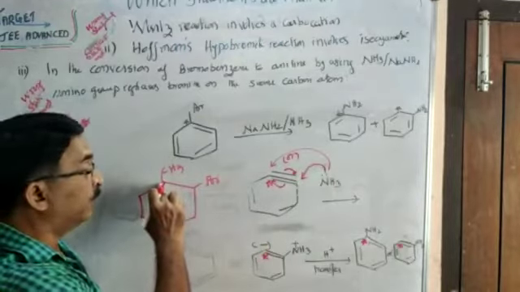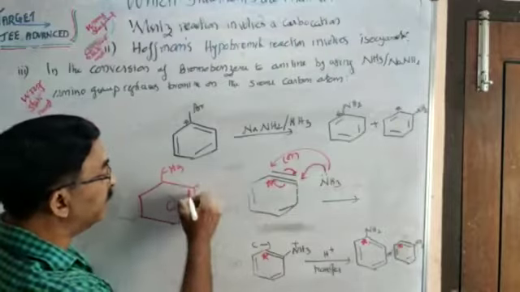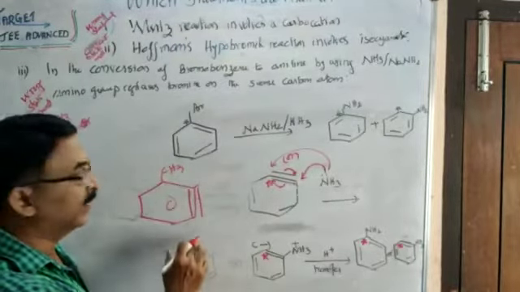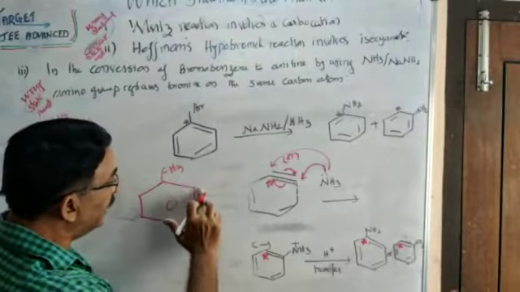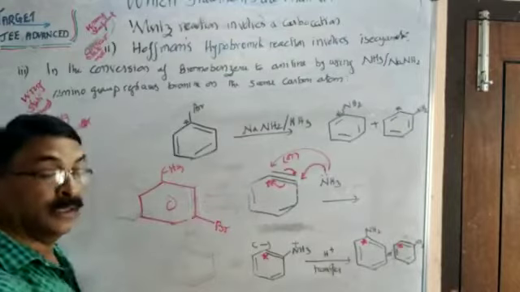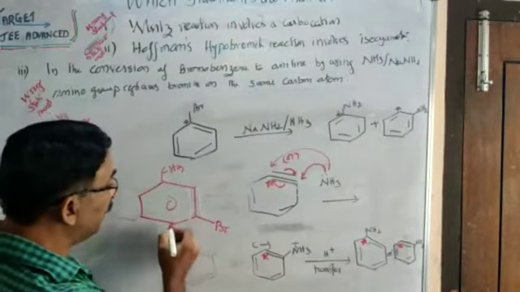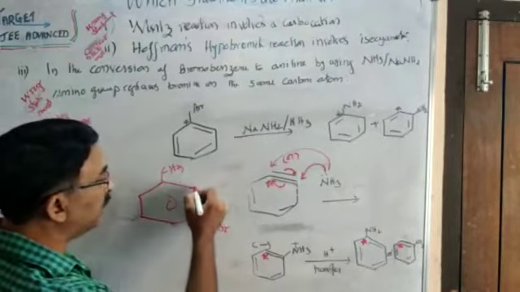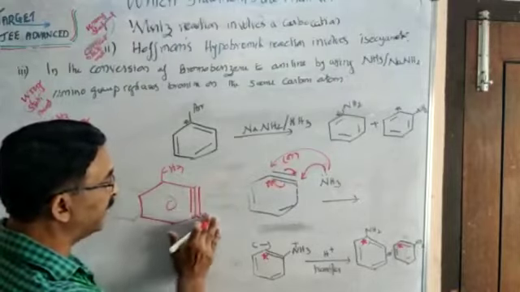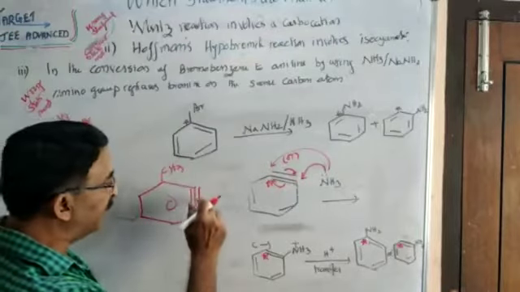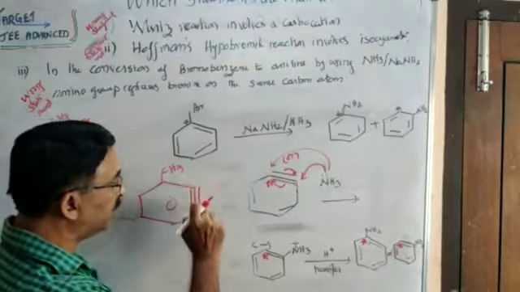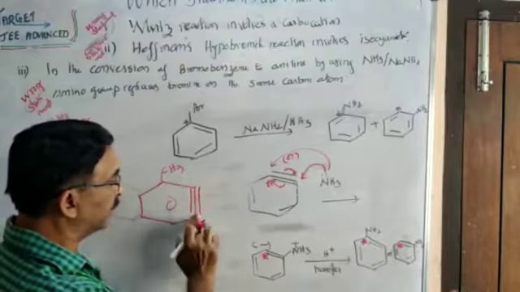You got that? What I mean, here the benzyne formed will be like this. Remember that. Again, if the bromine is here, then the proton can be abstracted from here or here. If it abstracts from here, the triple bond comes like this. So, in the final reaction, you will get the amino group substituted over here or over here.